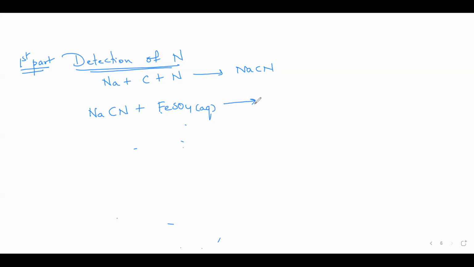What happens here is you get the formation of ferrous cyanide along with sodium sulfate. In the next step, this ferrous cyanide which is formed reacts with more of sodium cyanide to form this complex.